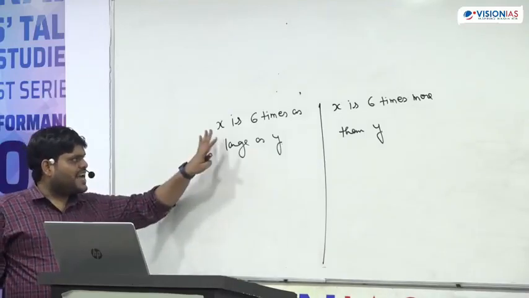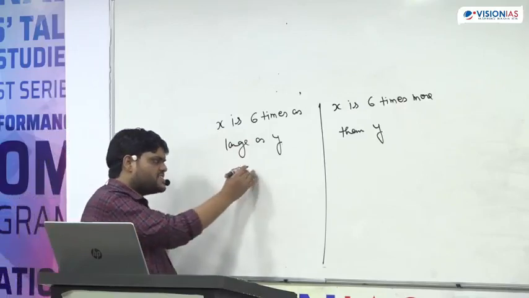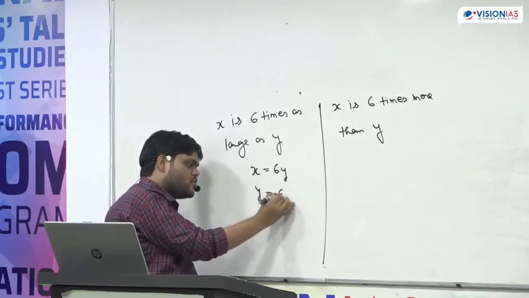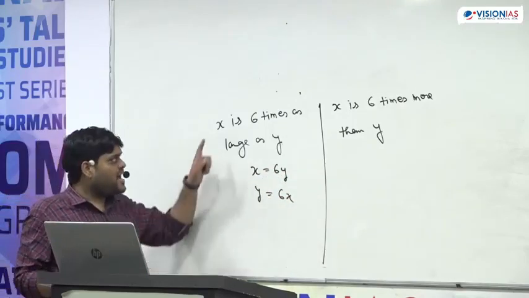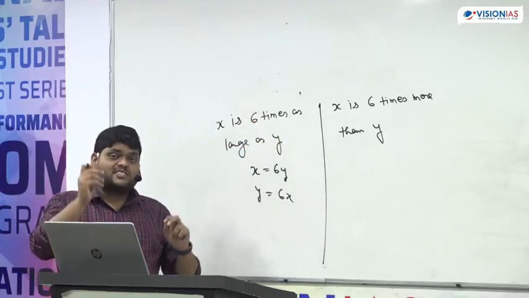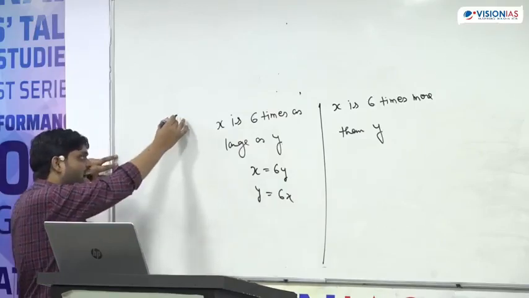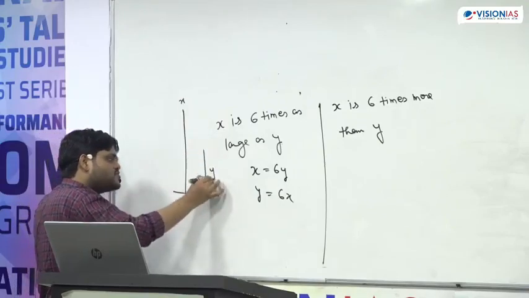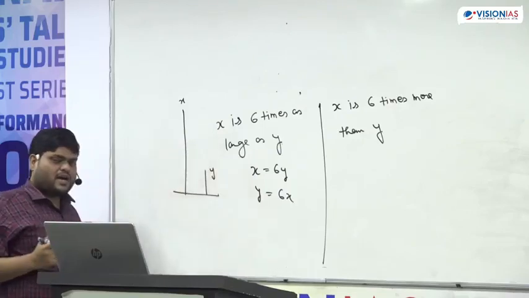The first thing is, X is 6 times as large as Y. So some student will say, sir, X is equal to 6Y, and some student will say Y is equal to 6X. I will take both the doubts. If you see, X is 6 times large, that means X is bigger than Y or not? X is bigger, 6 times larger than Y. So I can say this is X and this is Y, because X is 6 times as large as Y.